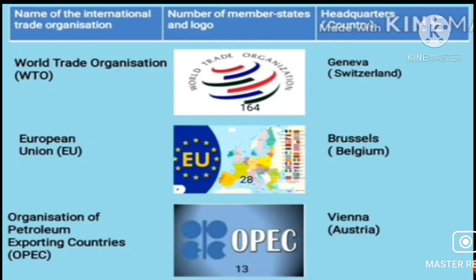Now, the third one, which is very famous, and do you know this is controlling the petroleum throughout the world. It is the Organization of Petroleum Exporting Countries, called OPEC. A total of 13 are the members, and you can see its logo, and its headquarters is in Vienna, which is in Austria.